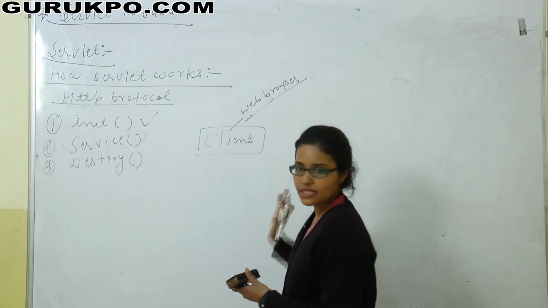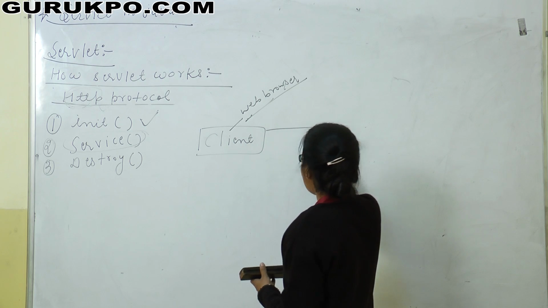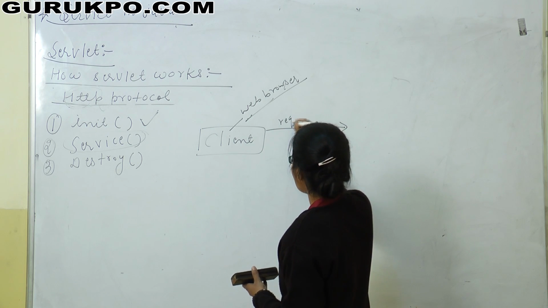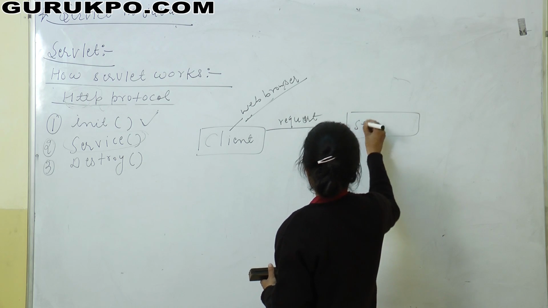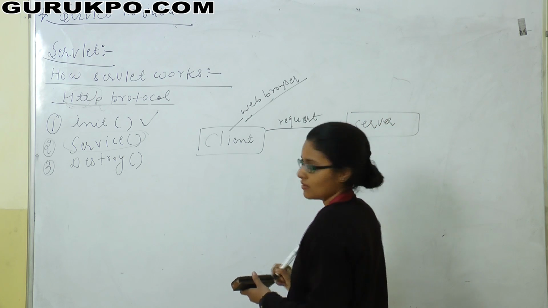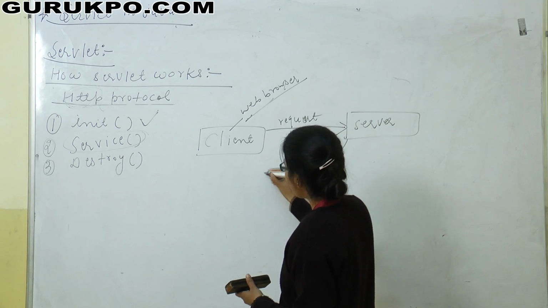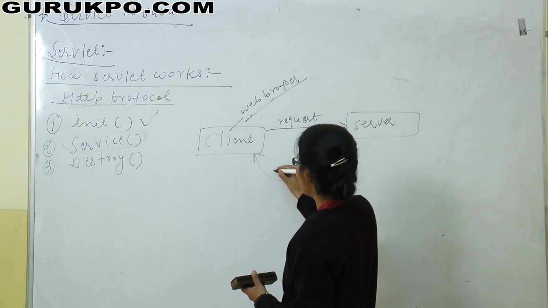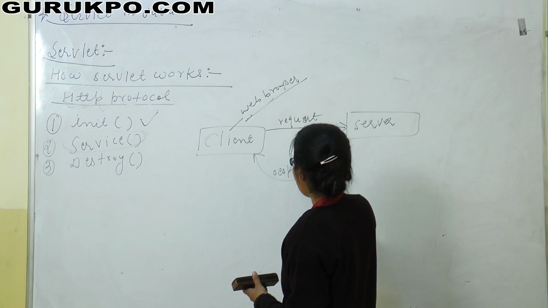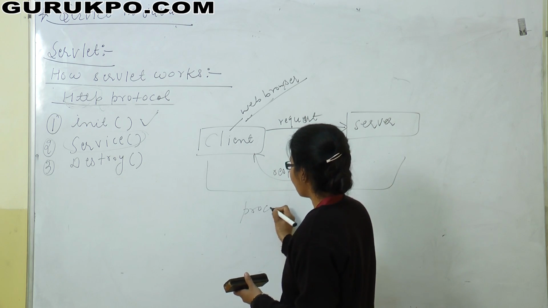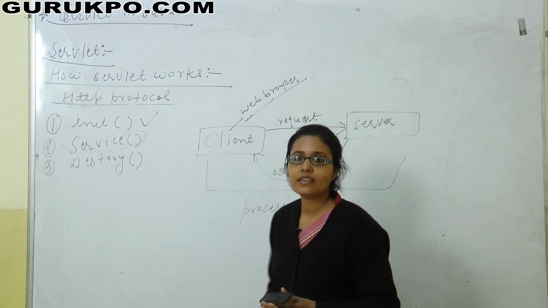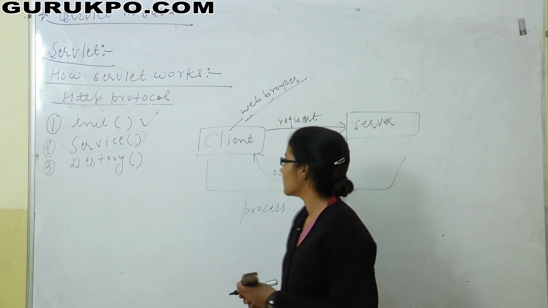So web browser is the client, and the client sends a request to the server, right, and the server sends a response to that request to the client, and this process is done in the service method, right?